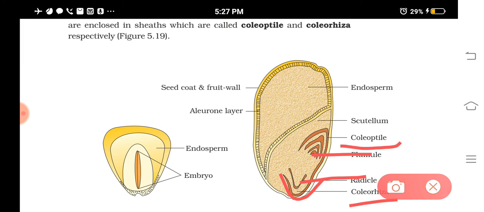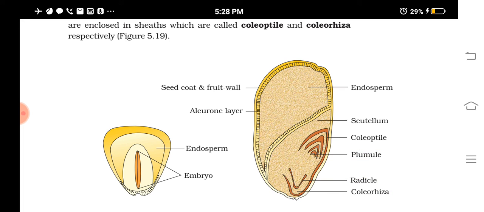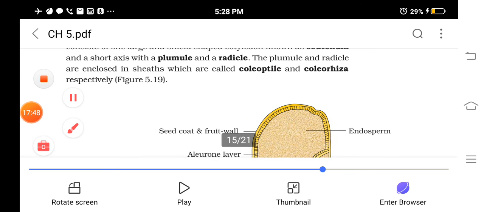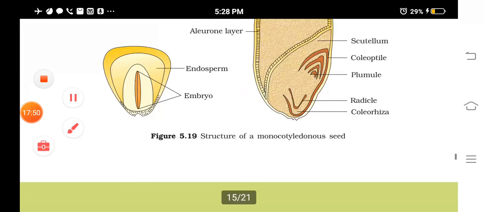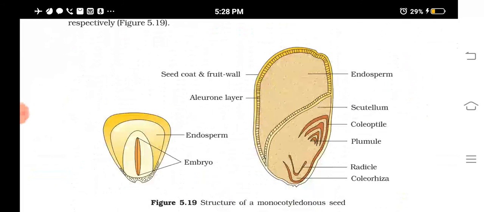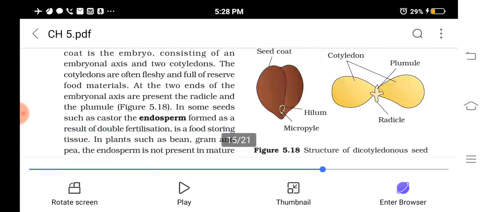Then you can see a single cotyledon. That cotyledon is known as scutellum, and in the scutellum there is an embryo having a plumule and a radicle. The radicle is protected by a sheath like structure known as coleorhiza, and the plumule is protected by a sheath known as coleoptile. So these are the different parts of the monocot seed. This diagram is important, you have to practice this.